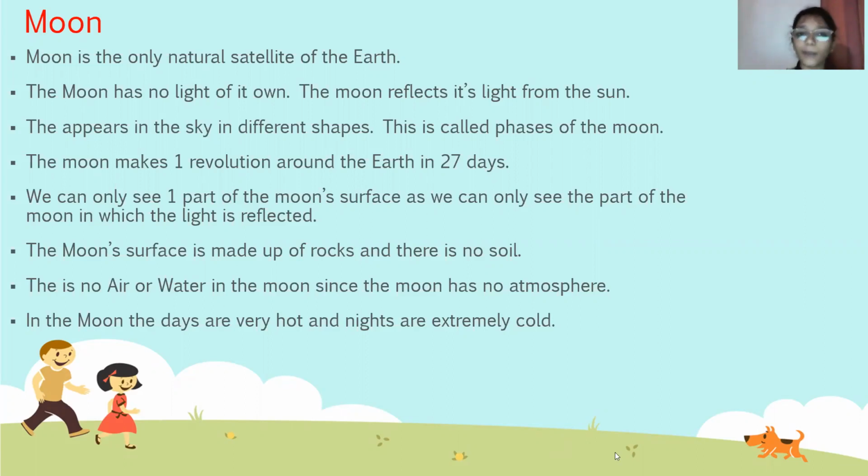We can only see one part of the moon's surface, as we can only see the part of the moon in which the light is reflected. The moon's surface is made up of rocks and there is no soil. There is no air or water on the moon since the moon has no atmosphere. On the moon, the days are very hot and nights are extremely cold.